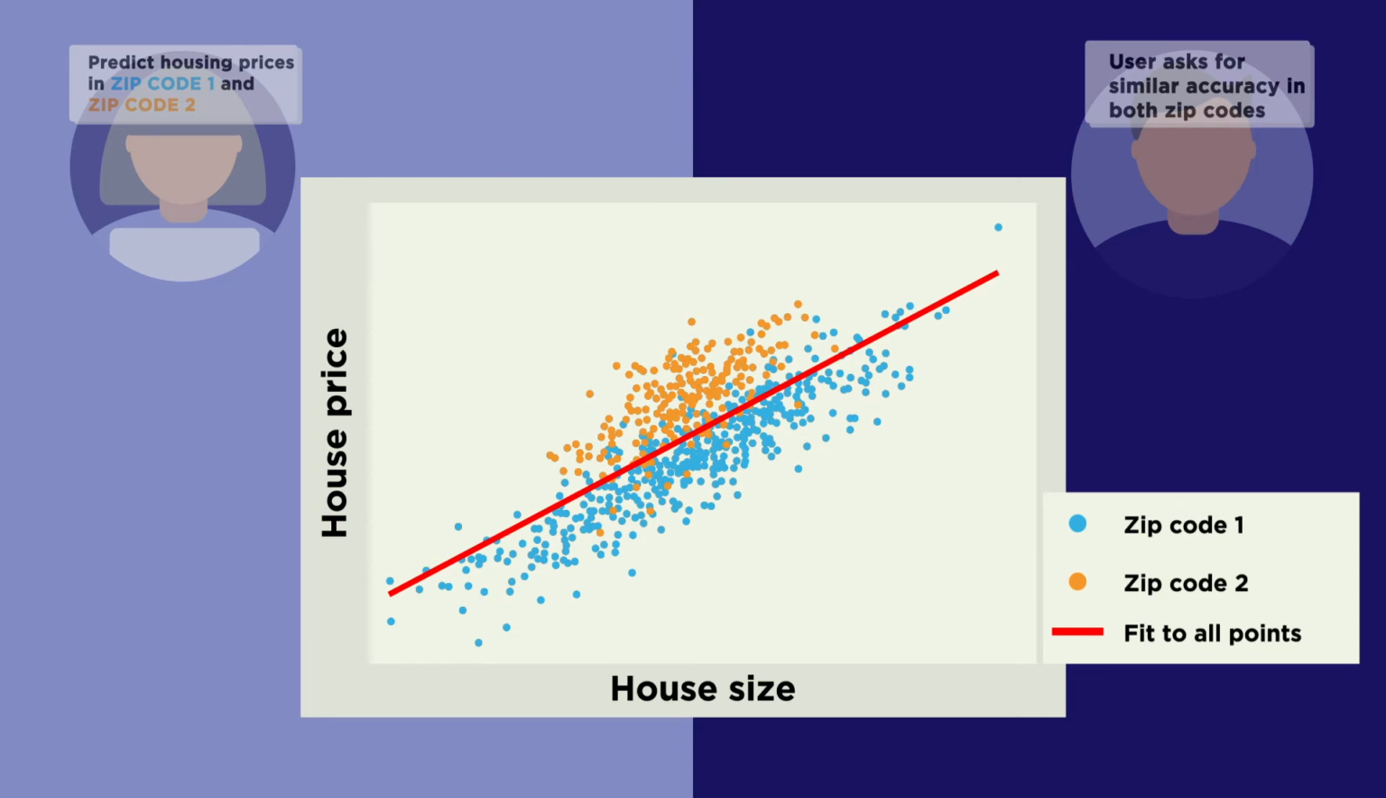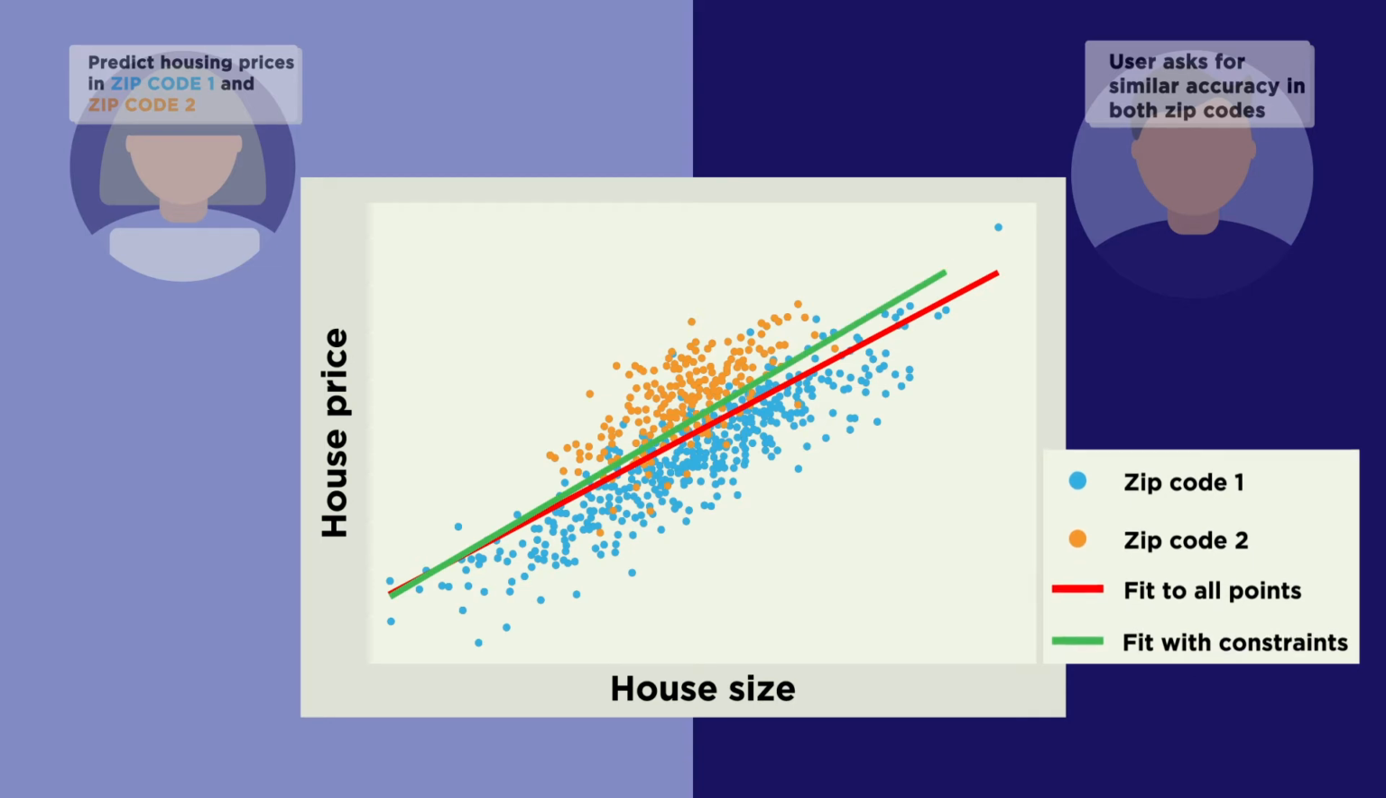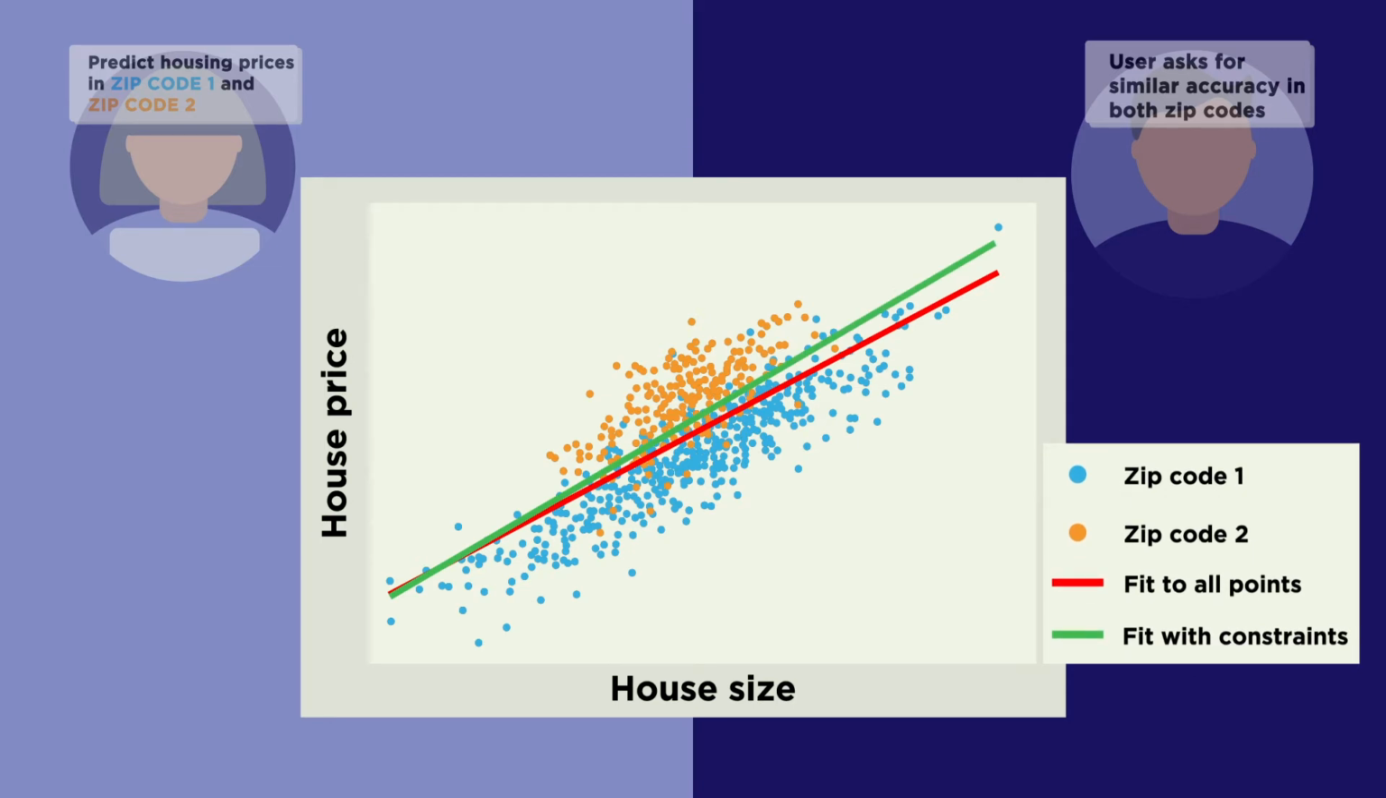Using the Seldonian Toolkit, the software engineer specifies the constraint requested by the user, that the accuracy of the line for both zip codes should not differ by more than some value, say 0.2. The toolkit will find a line, shown in green, that is the best possible fit for the data while satisfying the constraint with high confidence.